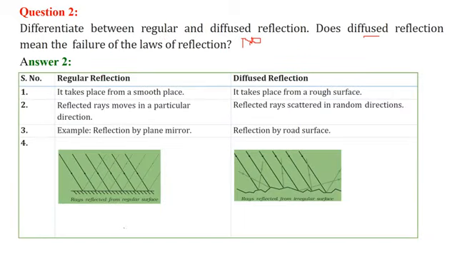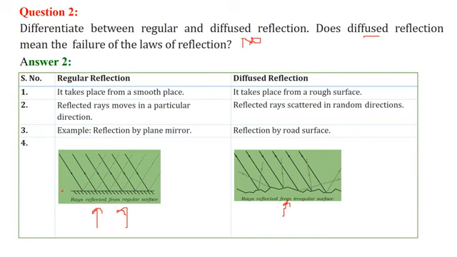So this is the regular surface. We have a plain, very plain surface. Here we have an irregular surface, that means it is not plain. So there are so many irregularities here. The light which reflects from the regular surface is regular reflection. Here we call it diffuse reflection.